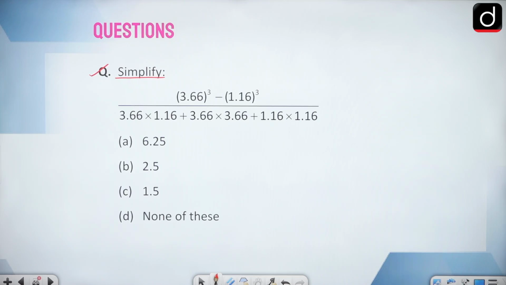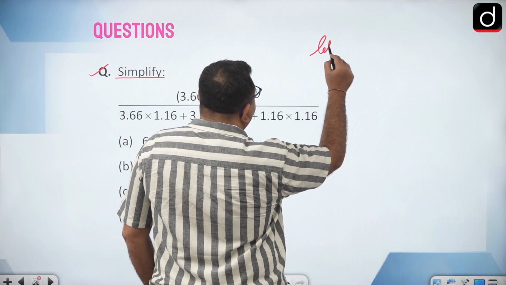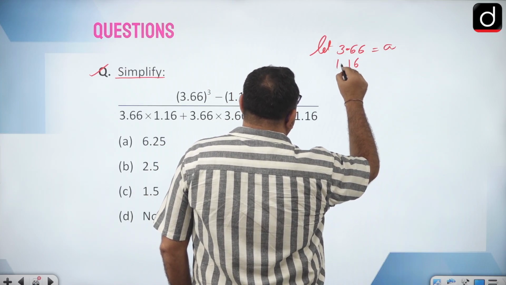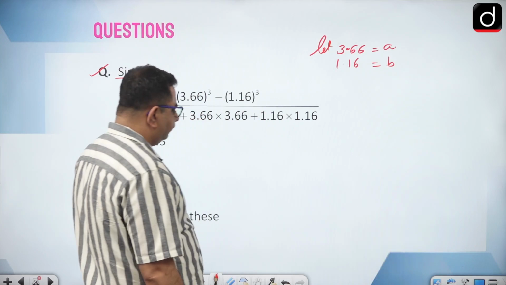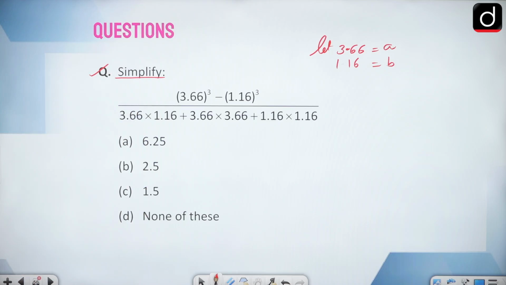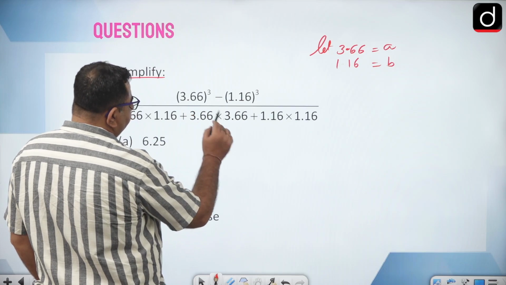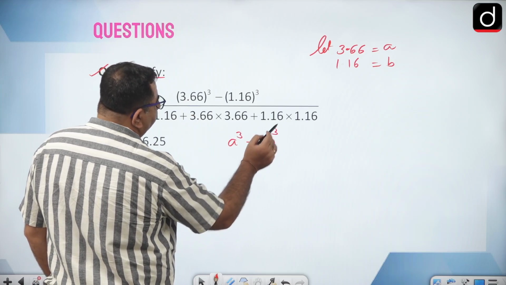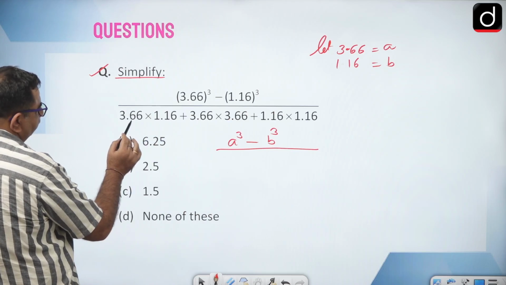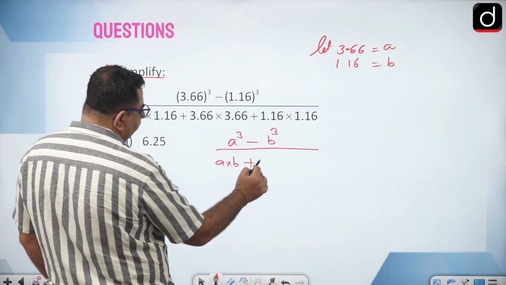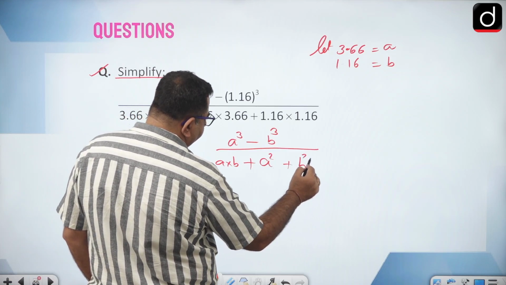So consider them A and B. Let 3.66 be A and 1.16 be B. Now let me write it in this form: A cube minus B cube, divided by A into B plus A square plus B square.